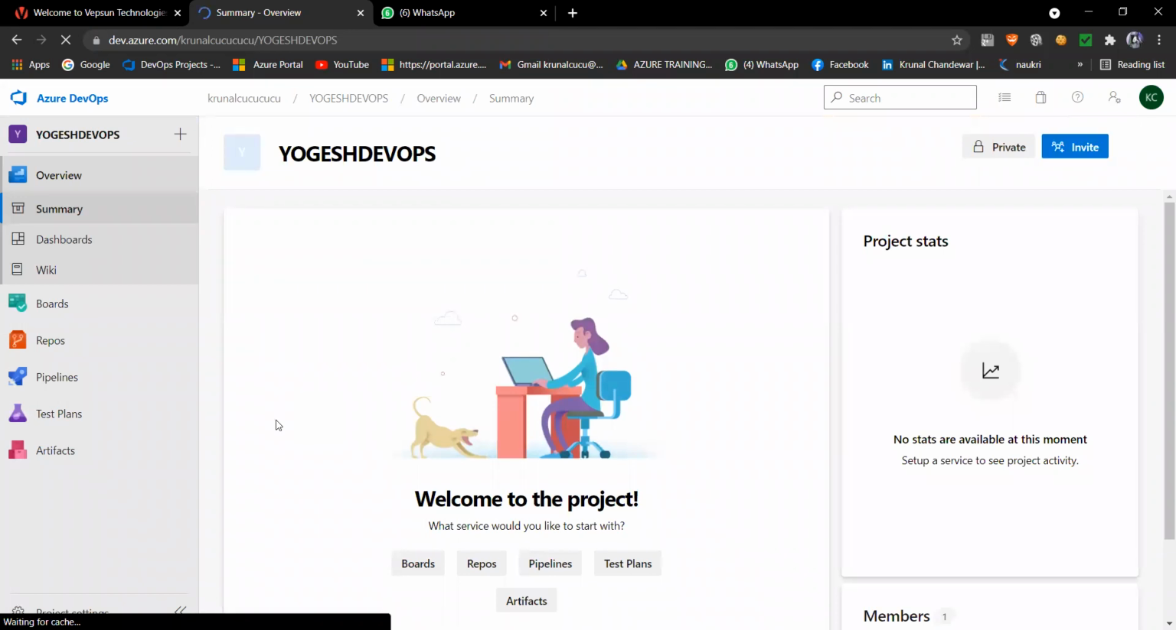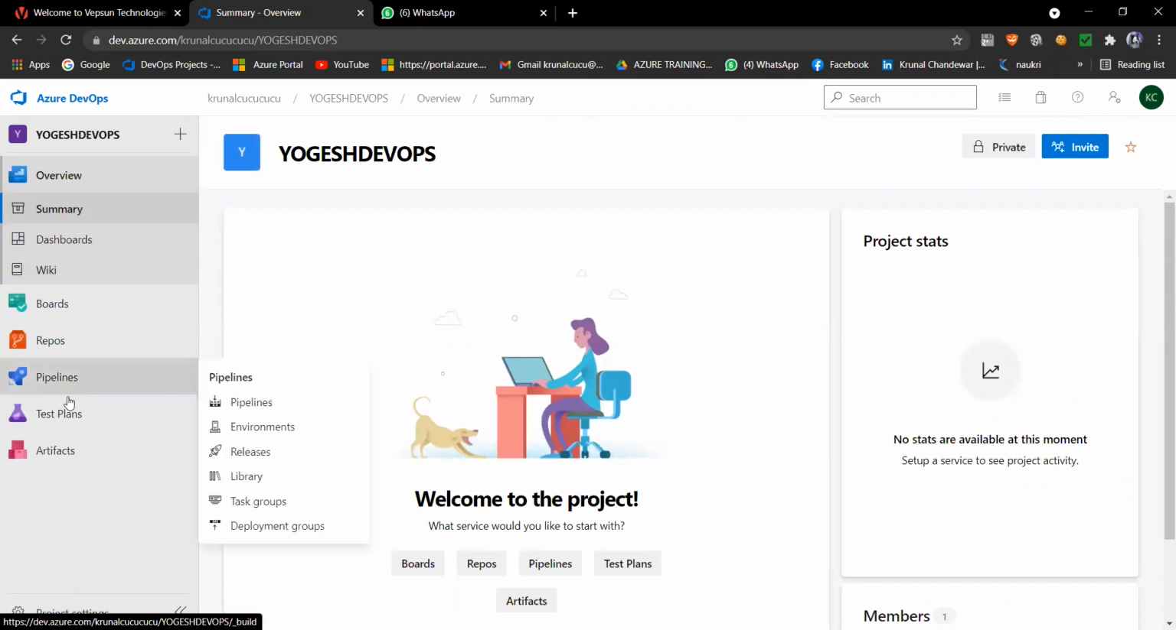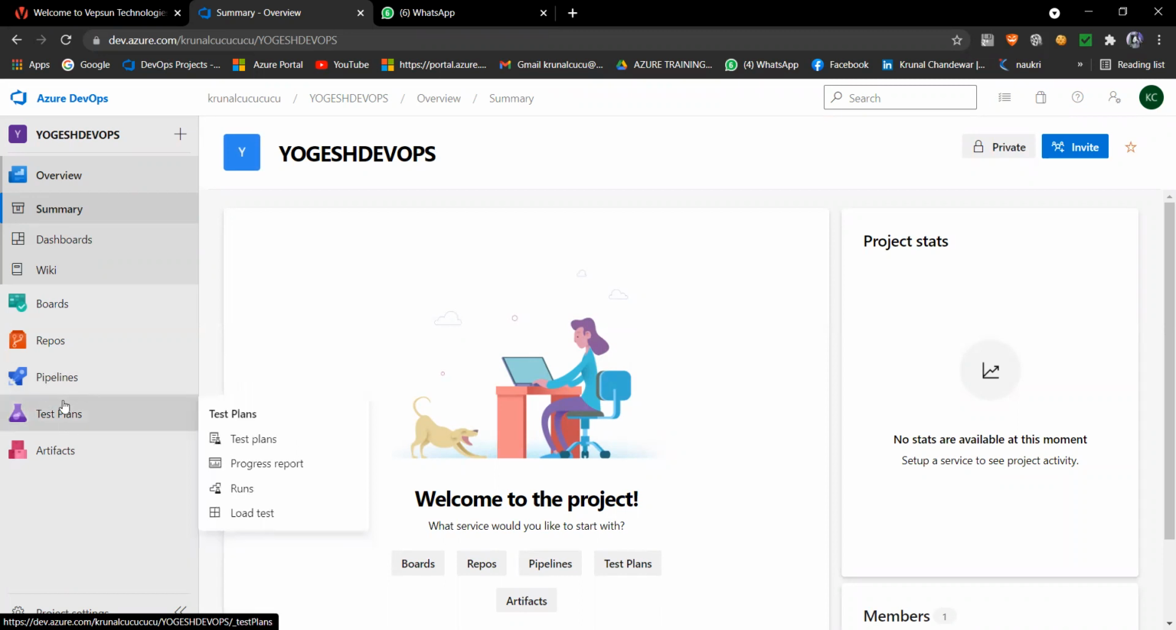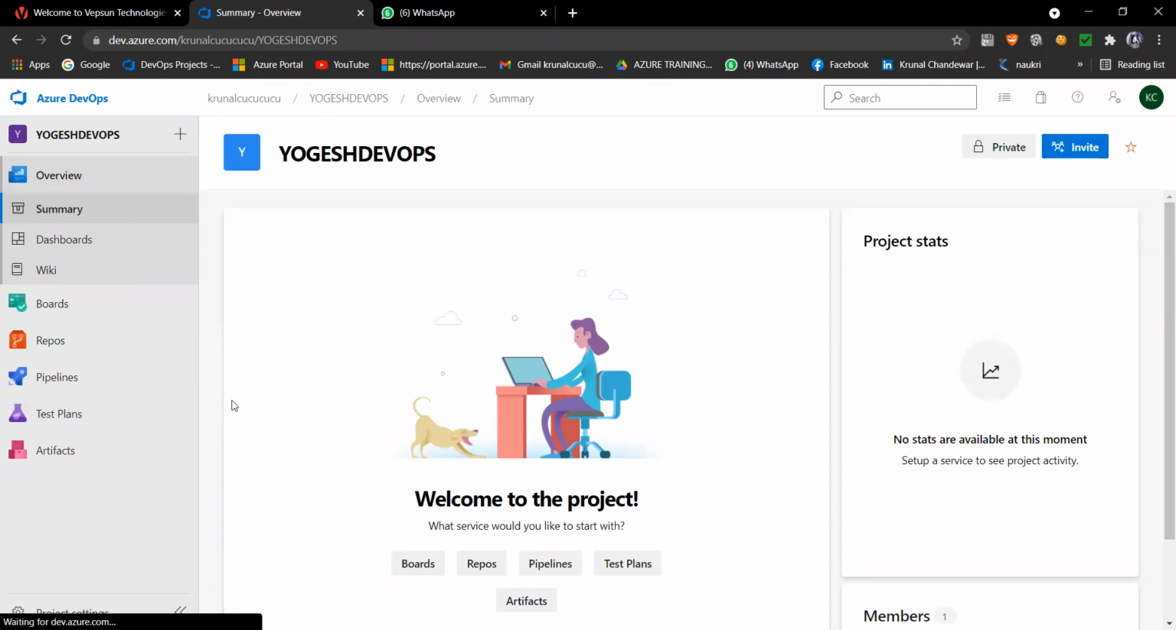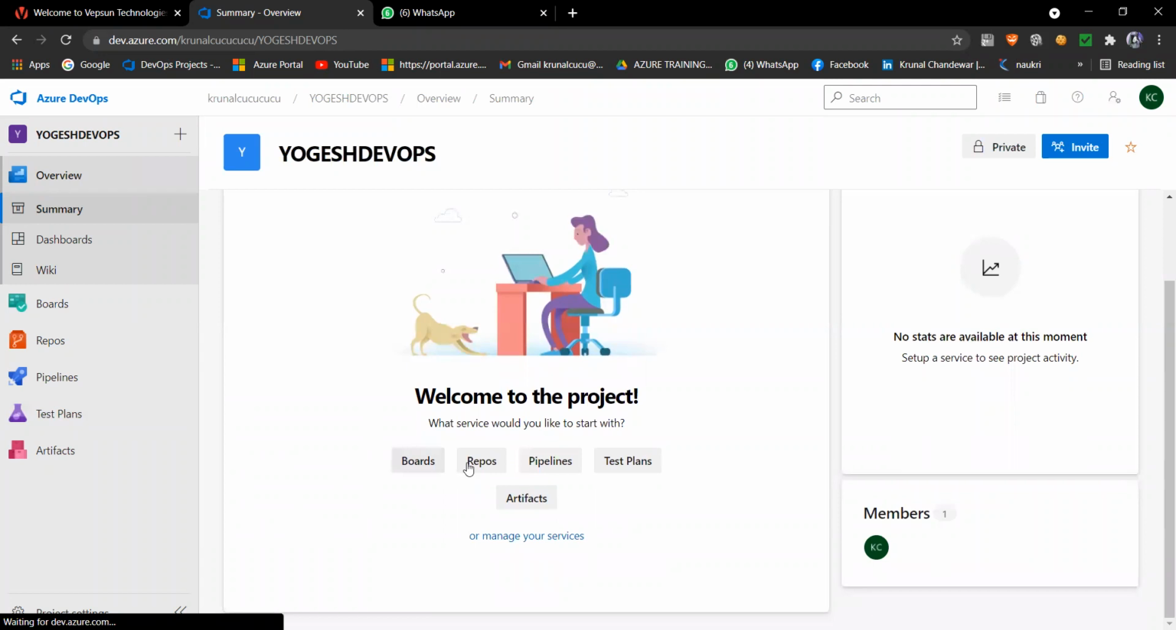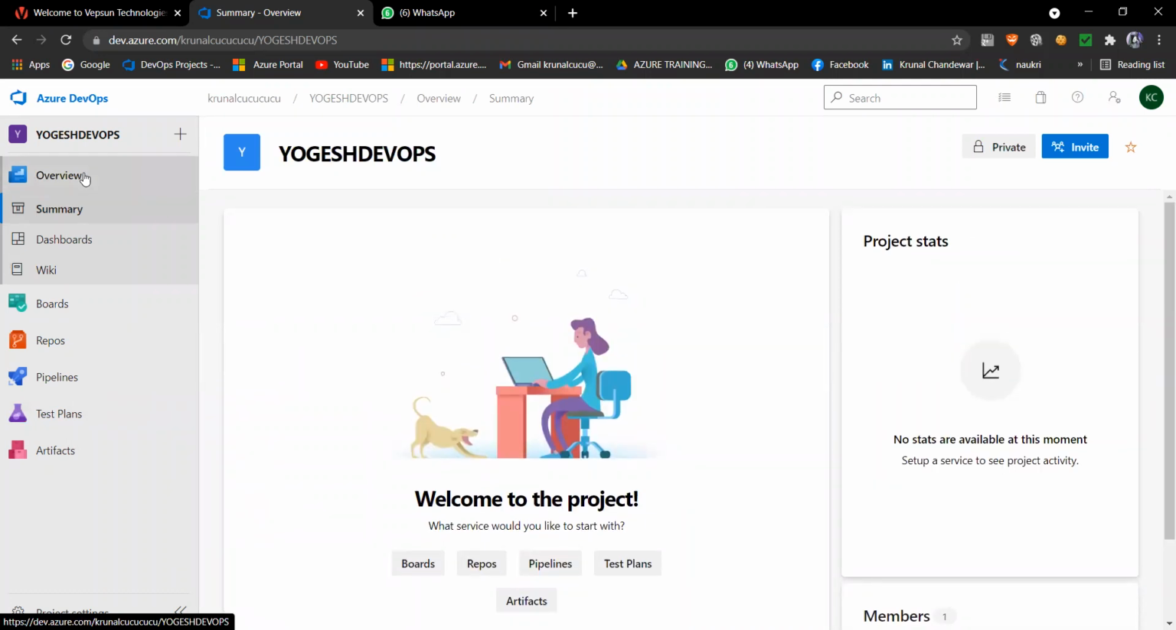Okay, now I'm here, and now we will discuss what this overview, summary, dashboard, wiki, boards, repos, pipelines, and everything is. Okay, so overview. First, when you click on the overview, you get the details under your Yogesh project. You can go with boards, repos, pipeline, test plan, artifacts, which are all already listed here. So this is only giving you the overview.